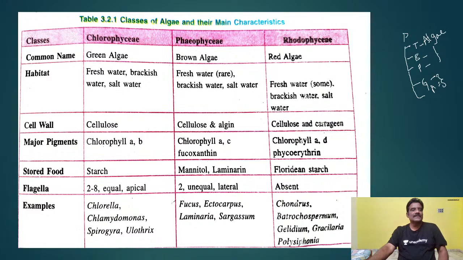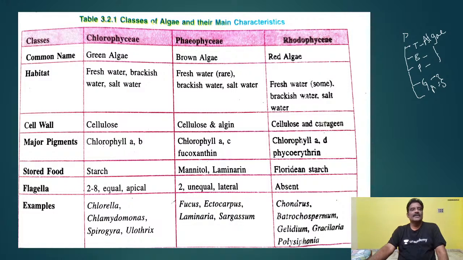First, we will start with algae and their main characters. These are very, very important for you in the examination. Many bits will be asked here. I will tell you what type of bits are asked. This is the table showing the main characters of the algae.